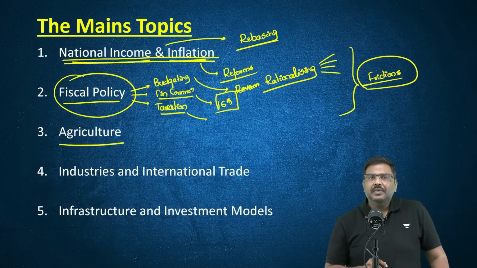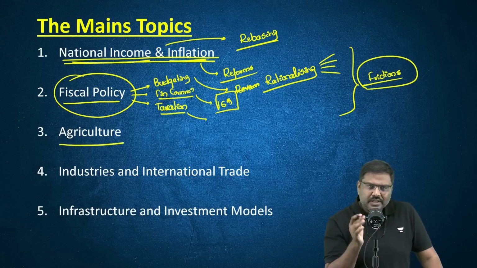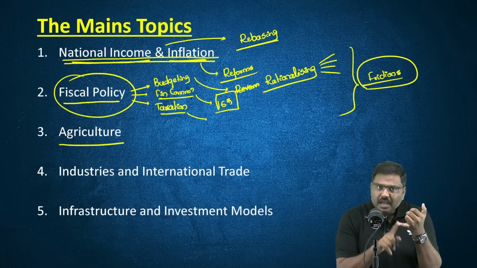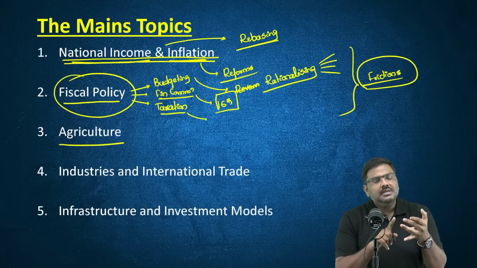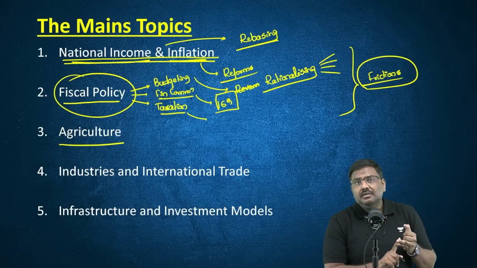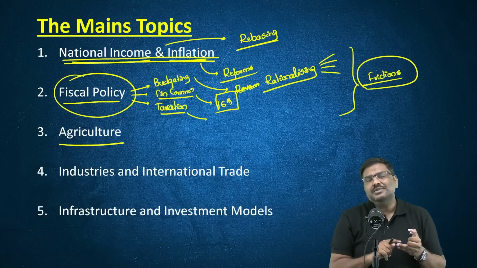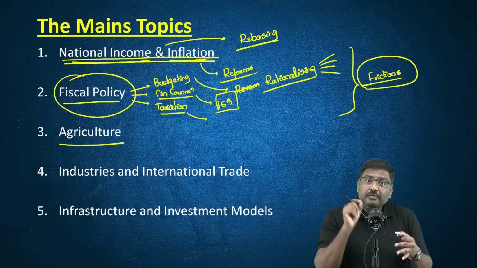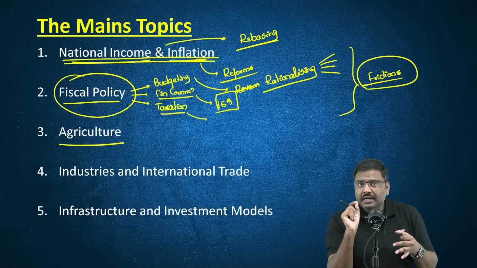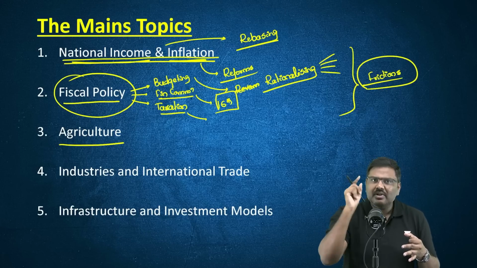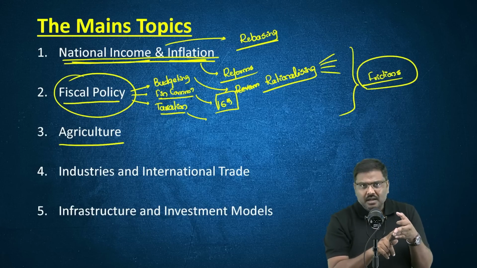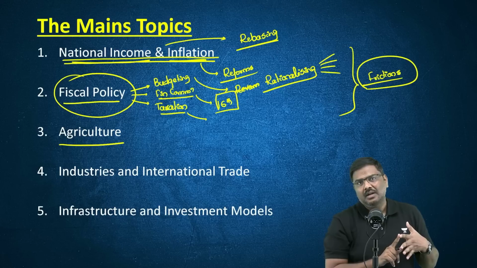Agriculture sector, as usual, under economy, focus on the areas such as MSP, very important. Second is the warehousing concept. The government very recently has announced reforms in warehousing. The third one will be food processing. Focus on that. Questions have been asked in the past, again will be asked. Food processing. Fourth one is marketing, right?